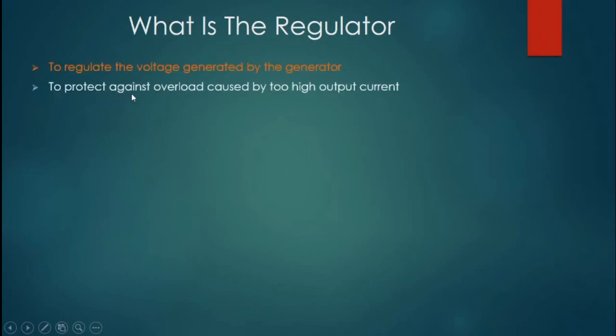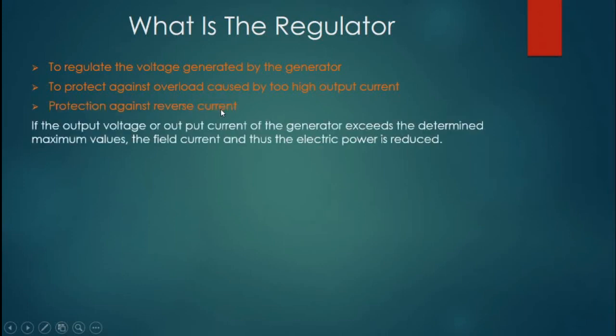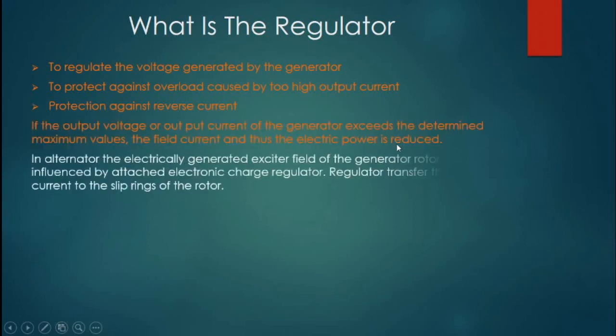Second function, protection against overload caused by too high output currents, and the third one is protection against reverse current. If the output voltage or the output current of the generator exceeds the determined maximum value, the field current, and thus the electric power, is reduced.